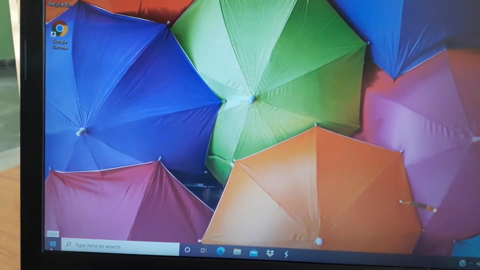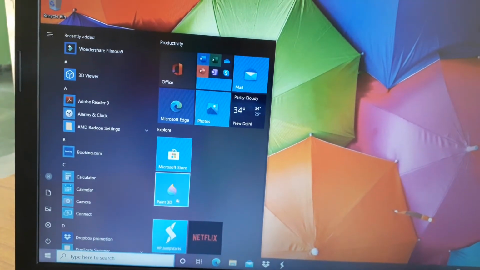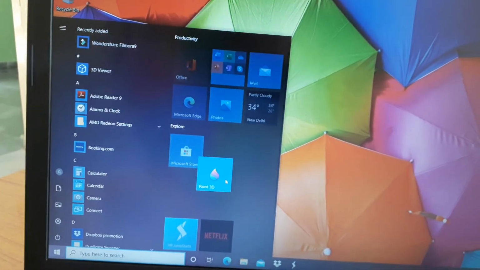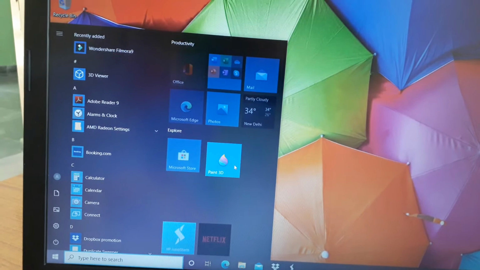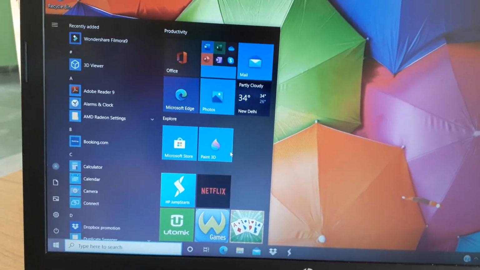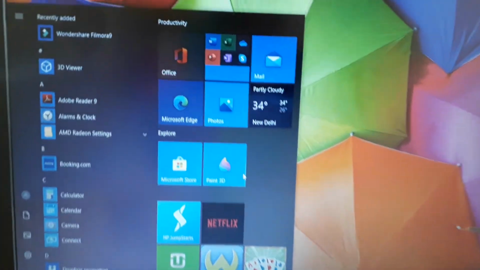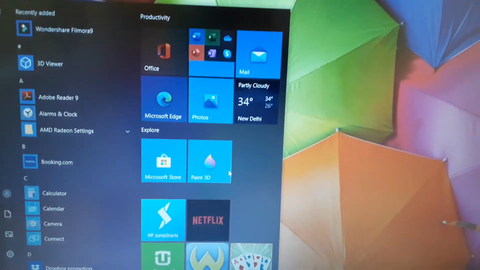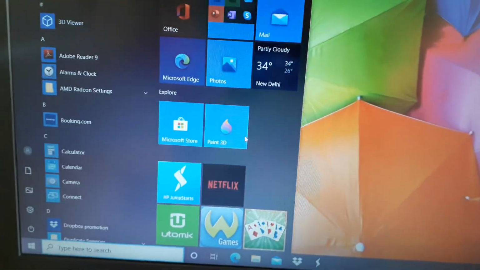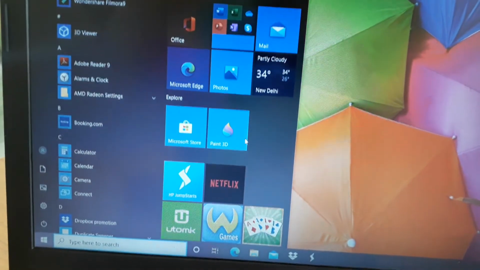Sorry, I have clicked double. Now I am moving this tile, dragging it here and placing it here. Is that clear? So this is how we can drag and change the position of a tile. Moving a tile, I showed you in practical.